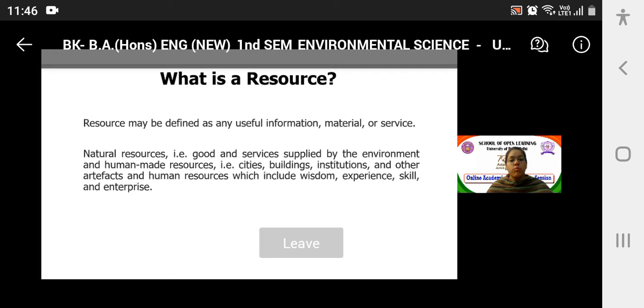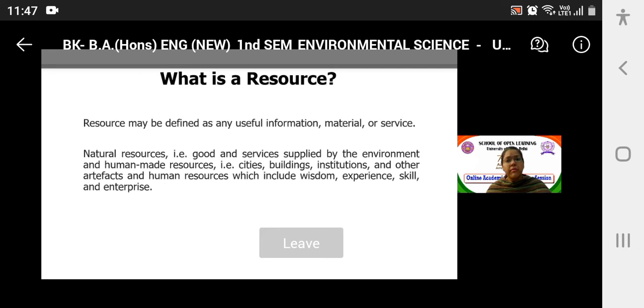So the natural resources, that is goods and services supplied by the environment, and human-made resources, that is cities, buildings, institutions and other artifacts, and also human resources, which includes wisdom, experience, skill and enterprise. This forms a classification of resources. If you want to concentrate on natural resources, those are goods and services which are supplied by the environment.